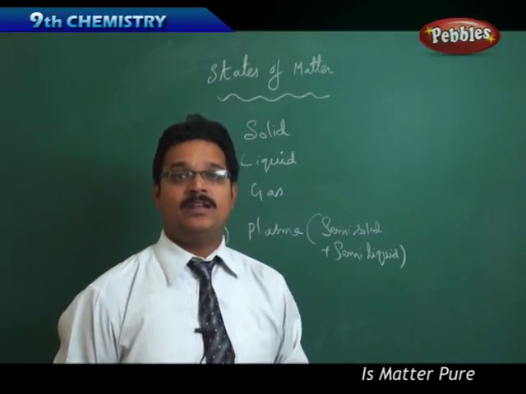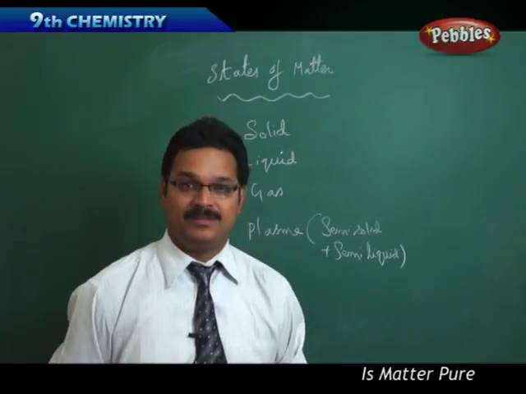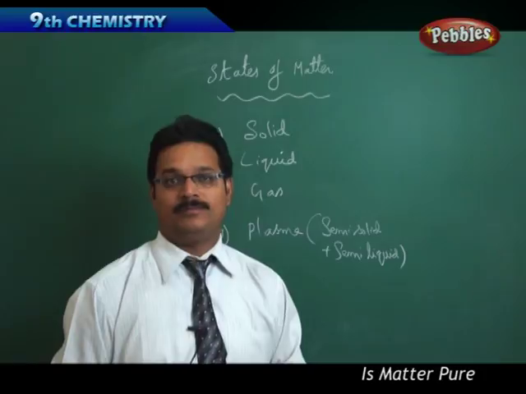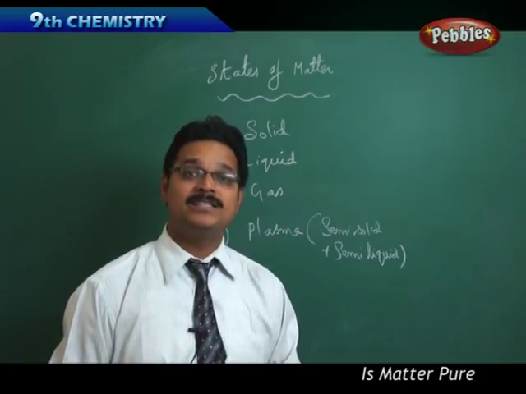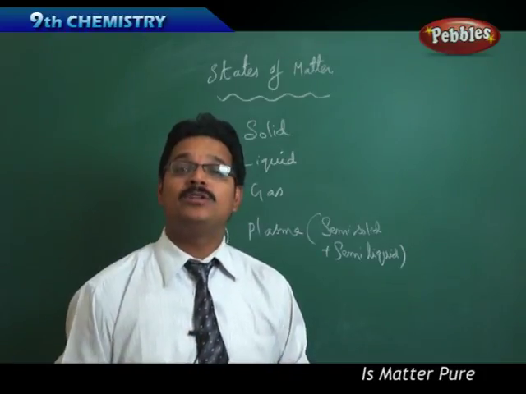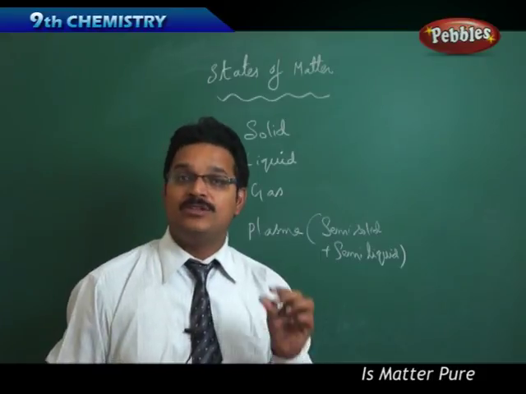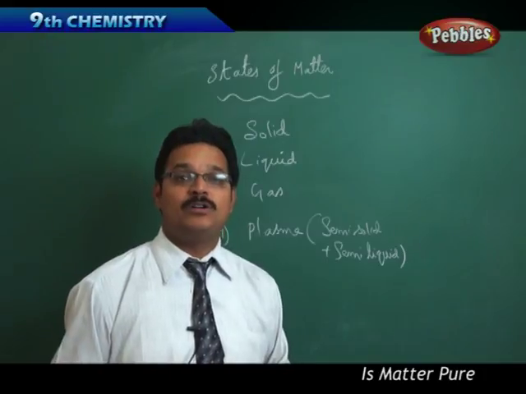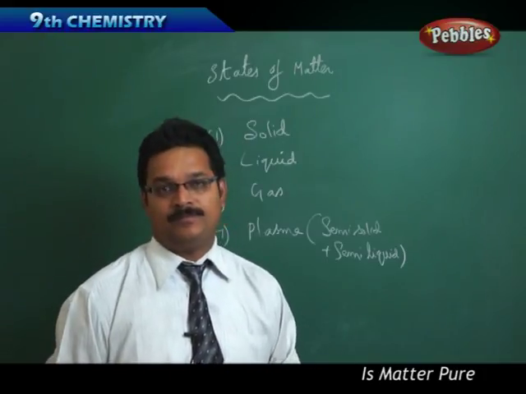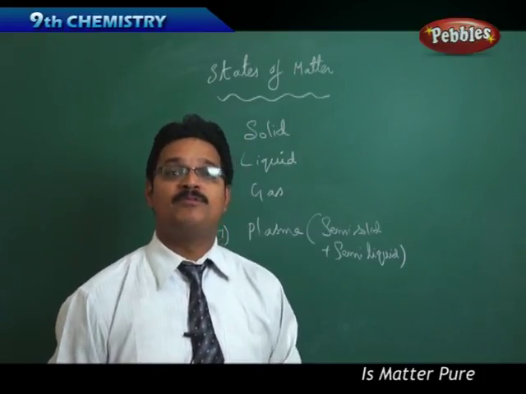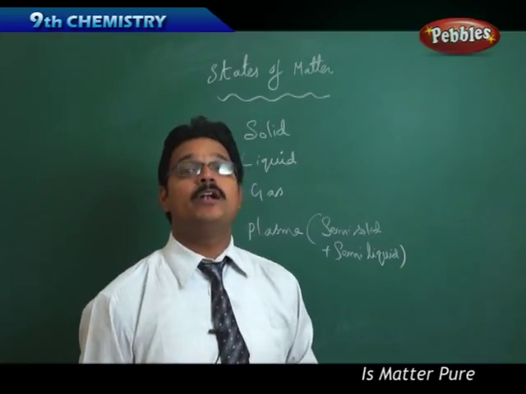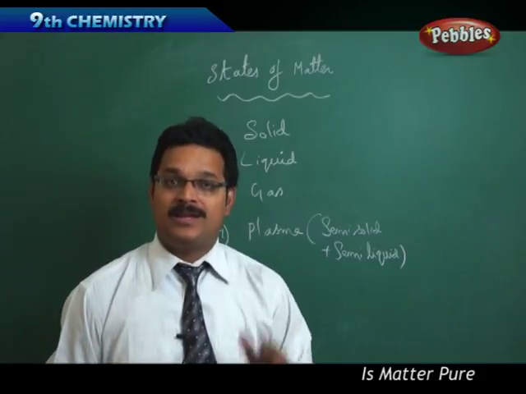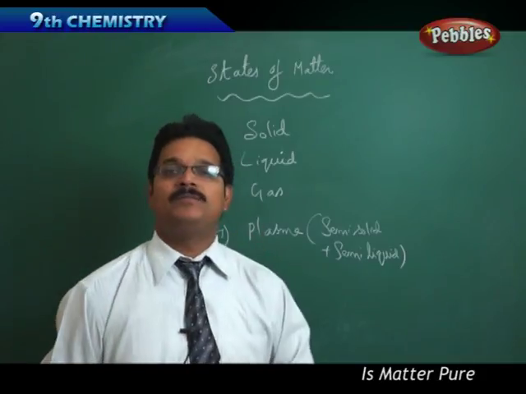As you know, the sun releases a huge amount of energy in the form of heat and light, and because of that our earth exists. And do you know how the sun is releasing the huge amount of heat and light to the earth? It's only because of a nuclear reaction happening in the center of the sun, and that nuclear reaction is called nuclear fusion. That nuclear fusion happens at a very high temperature, around 10 to the power of 9 Kelvin. So in that state the matter exists as plasma.